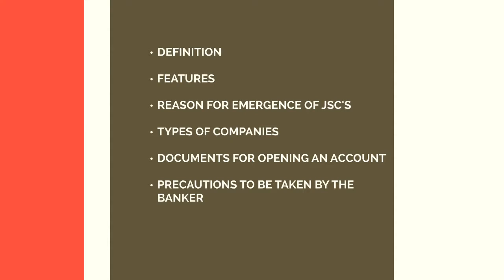Whereas in private companies, the minimum membership is 2 and the maximum is limited to 50. In private companies, you can have 2 directors, and the liability is also limited. But the transferability of shares is not possible, and the name of the company should end with the words private limited.